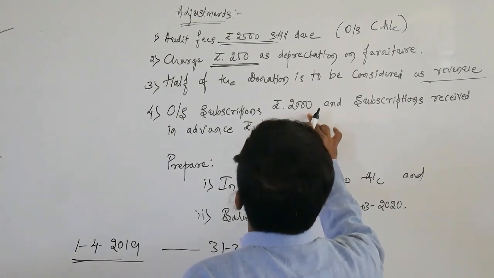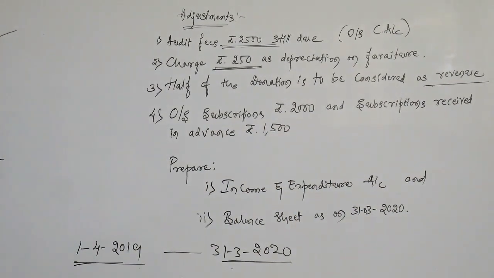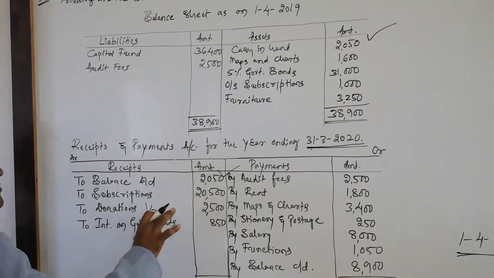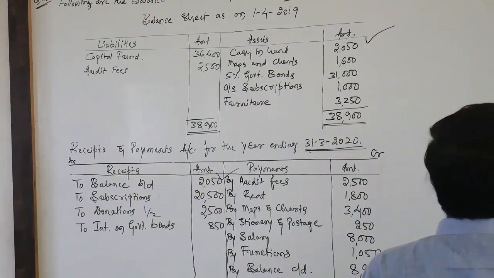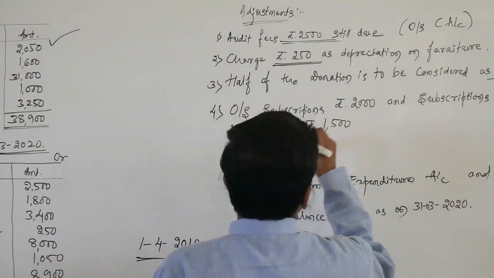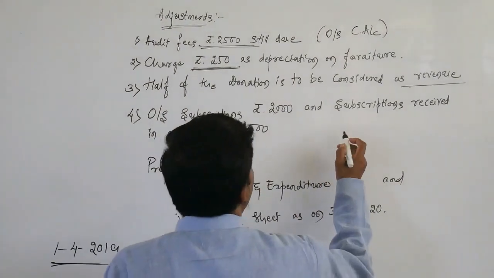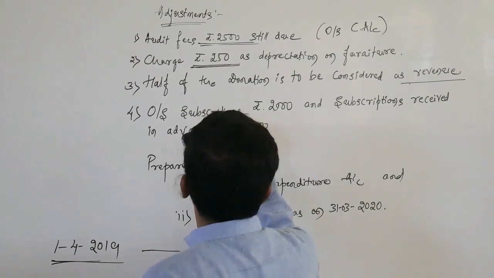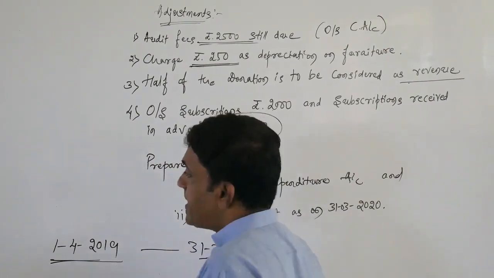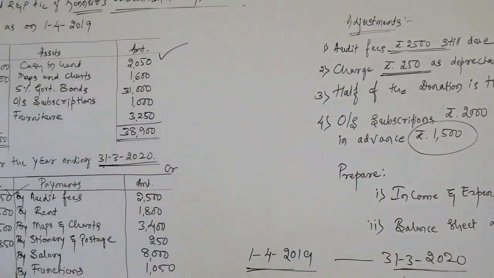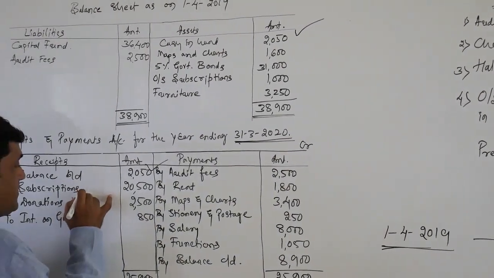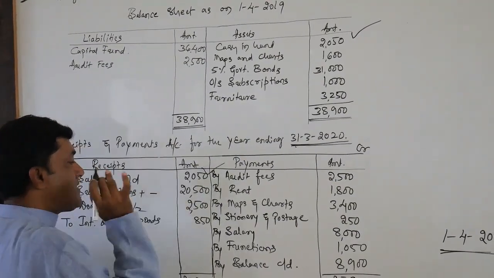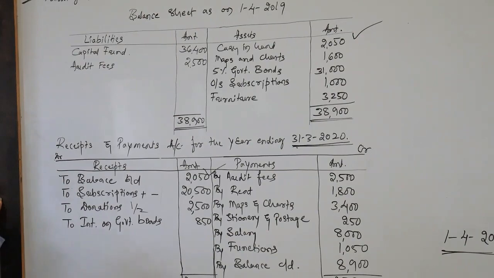In the current year we have received subscription rupees 20,500. Whatever we have received, 20,500, still remains to be received. That is rupees 2000. Then one more adjustment, subscription received in advance rupees 1,500, which belongs to next year, that we have received as an advance. Subscription, one is to be added, another adjustment is to be deducted. Why? Because it is next year's subscription received as an advance. That is the reason we need to deduct.